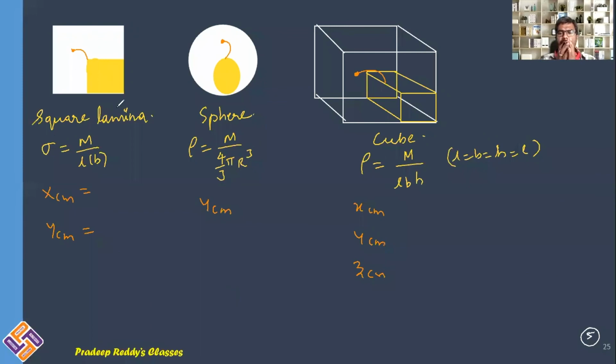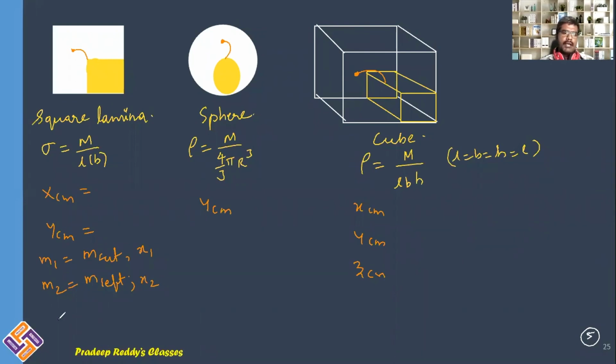You will first calculate the mass of the cut portion, and from the total mass you will subtract the mass of the cut portion, so that you get the mass of the remaining portion. You will consider M1 as the mass of the cut portion, M2 as the mass of the left portion, and its position of center of mass is x1, its position of center of mass is x2.